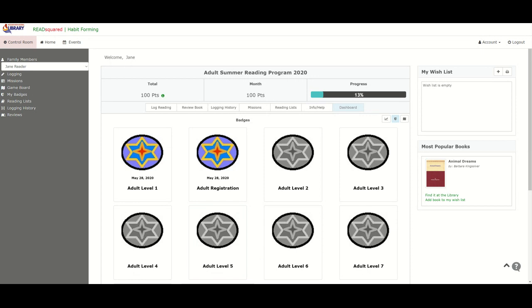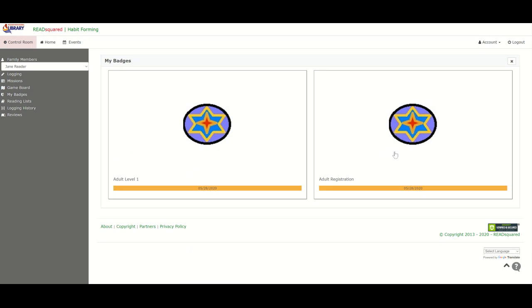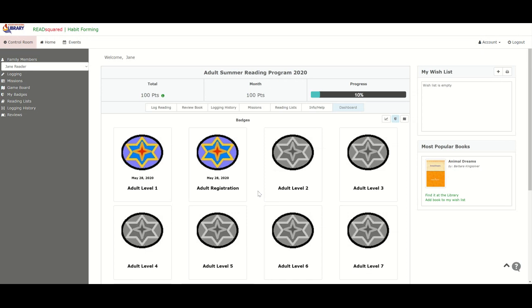The registration, logging of book titles or minutes for the children's and teens program. I haven't gone through much, like the badges or the different things that you have earned over here. It's fairly self-explanatory. It's just this main page that may throw you a little bit. And so I hope I've given you enough of an overview that it makes it less confusing. It's fairly well laid out, and I think it will be fairly self-explanatory when you get into the program. It's just those little things that you need to do in order to make your summer reading successful.